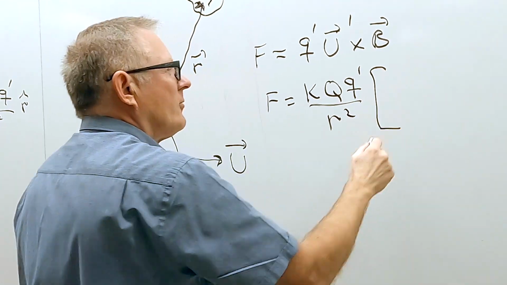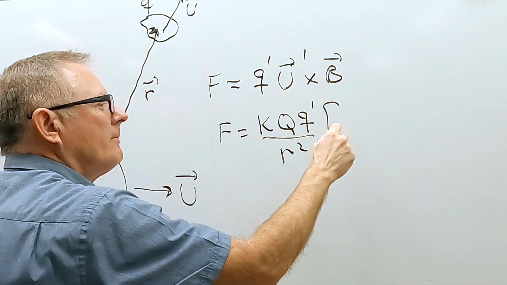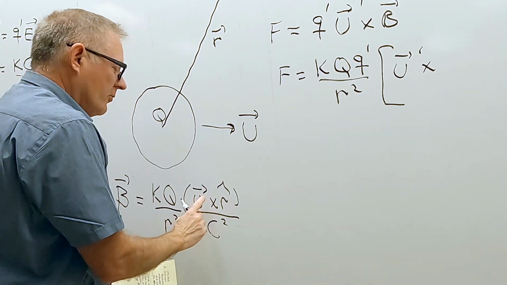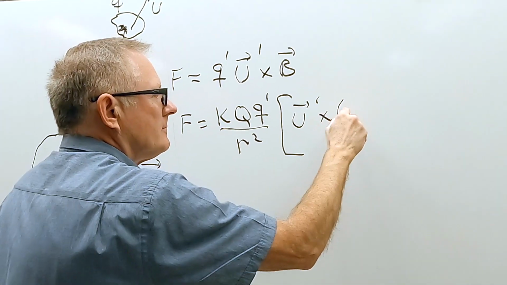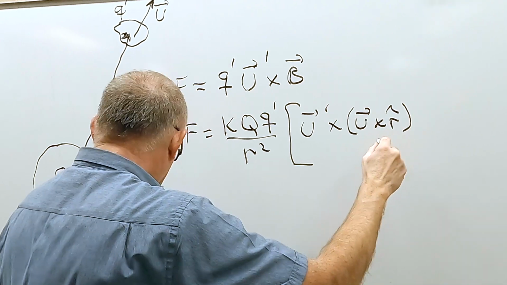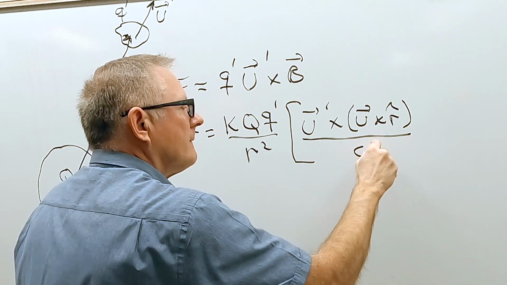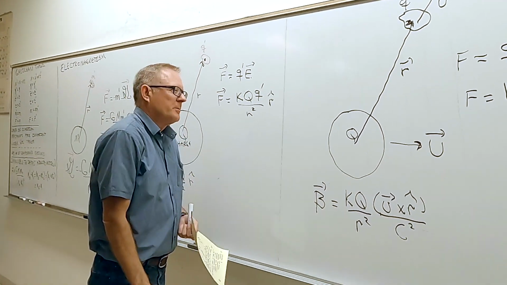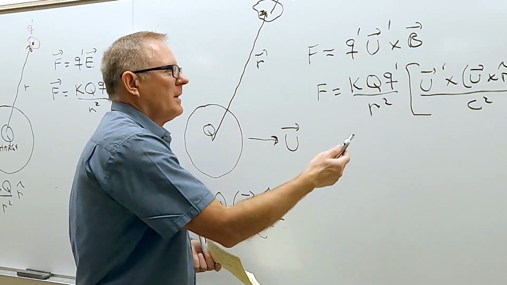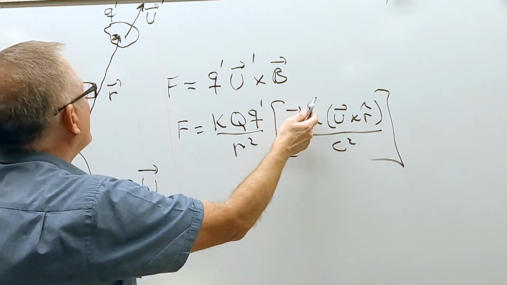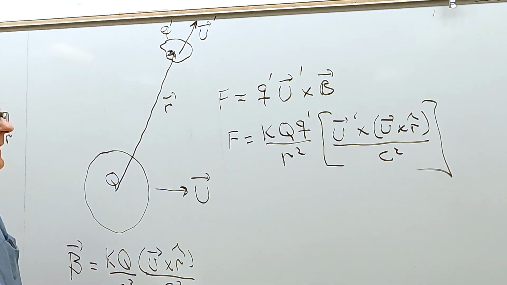And then I'm left with U prime cross U cross R hat all over C squared. Okay, so that's really the force between two moving charges. It depends on the two velocities right here. This was the U prime, this was the U right there.